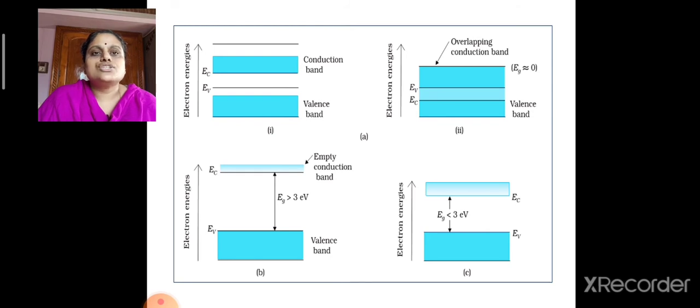So this is the energy level diagram for conductors, semiconductors and insulators. So either overlapping or Eg approximately equal to 0 is the condition for conductors, and Eg greater than 3 electron volt is the condition for insulators, and Eg less than 3 electron volt is the condition for semiconductors. Note that electron energies are going higher as we move along the y-axis.